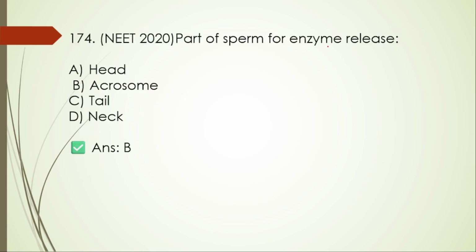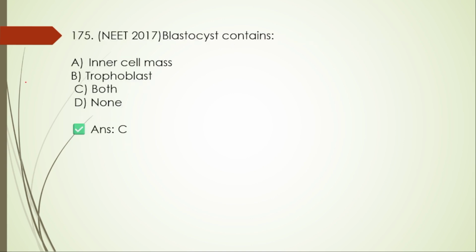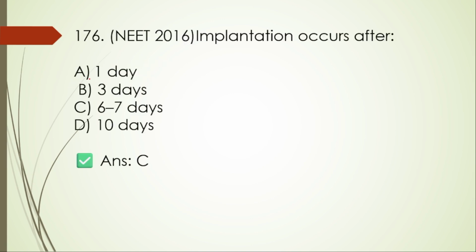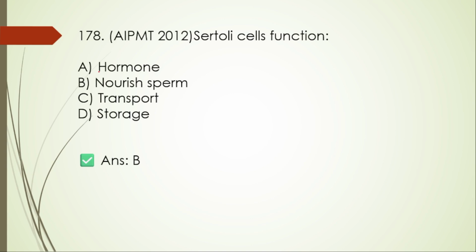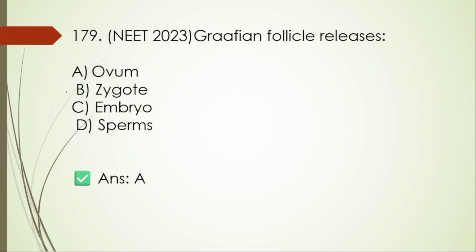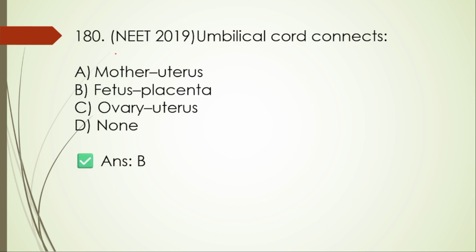174. Part of sperm for enzyme release, acrosome. Blastocyst contains both inner cell mass and then trophoblast. Implantation occurs after 6 to 7 days. HCG hormone is secreted by placenta. 178. Sertoli cells function, it nourishes the sperm. Next, Graafian follicle releases ovum. 180. Umbilical cord connects fetus and then placenta.